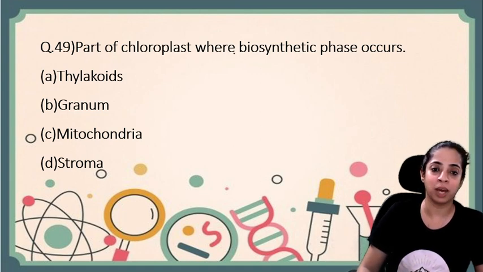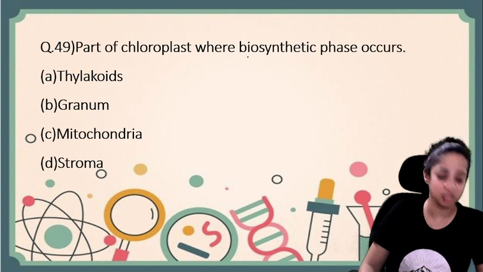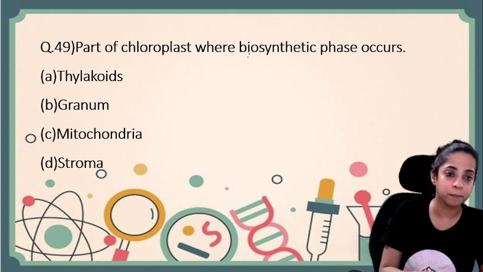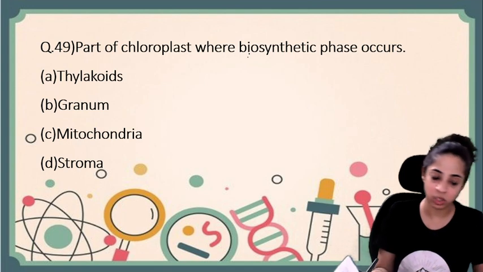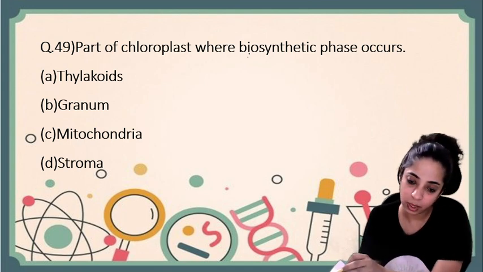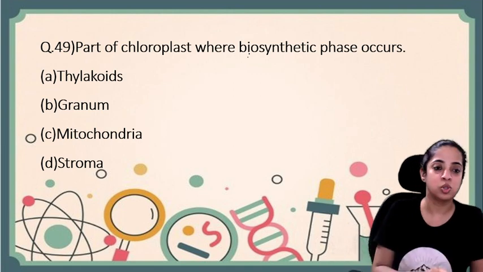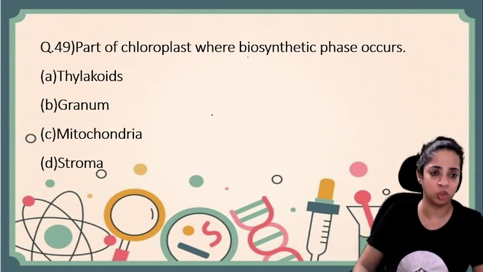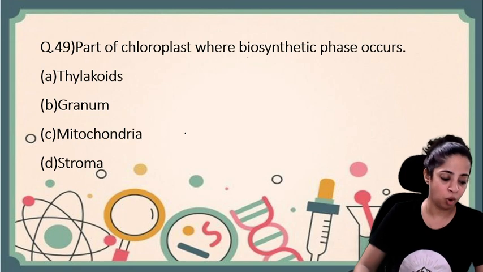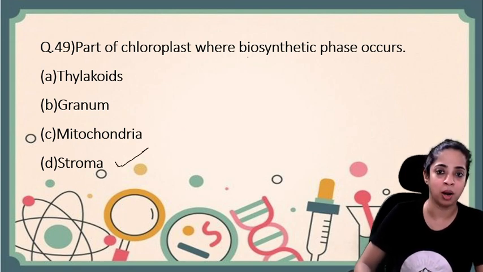Part of chloroplast where biosynthetic phase occurs. So where does biosynthetic phase occur? Let me read the question once again. Just a second, children. Is it thylakoids, granum, mitochondria or stroma? I hope by now you must have answered this. The answer is D, stroma.